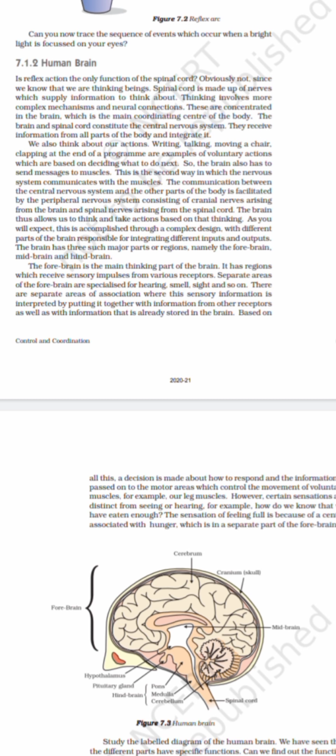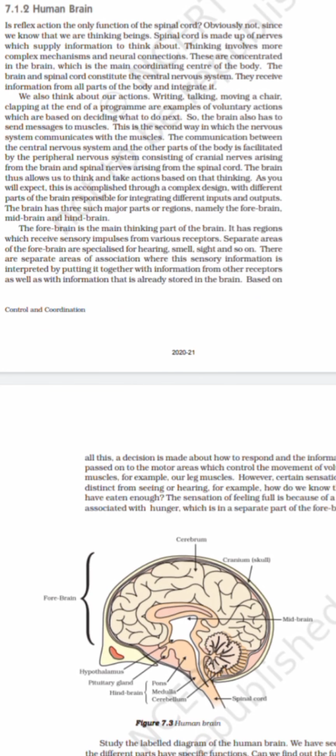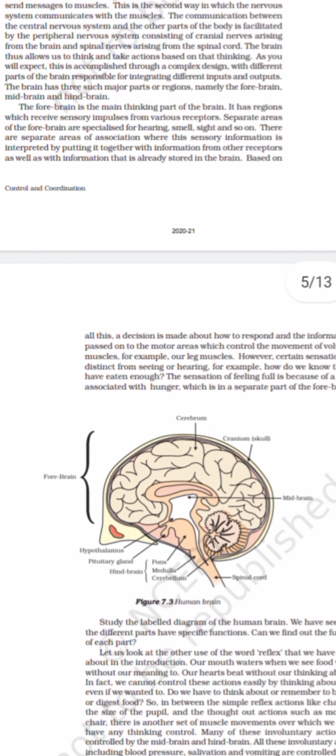So when we talk about the human brain, the human brain does a lot of work, and the brain is again divided into different parts, and thus they are going to function. If you see the human brain over here, the brain has to send messages to the muscles, it has to decide what to do. The communication between the central nervous system and the other parts of the body, all these are facilitated by the central nervous system,